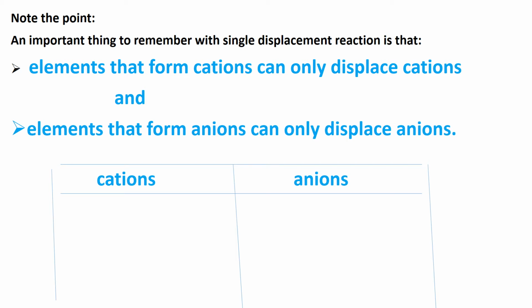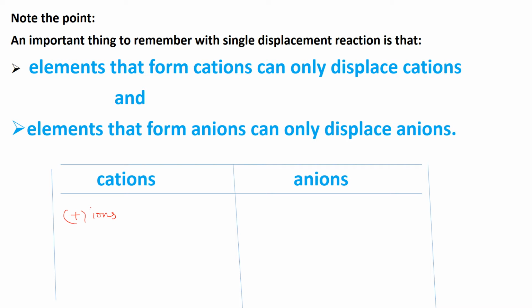First thing you have to remember is that in a single displacement reaction, the elements that form cations can only displace cations. I told you already, in cation replacement reaction only cations can participate. Cations can displace only cations and anions can displace only anions. What do you mean by cation? Cations are positively charged ions. Positive ions are called cations.